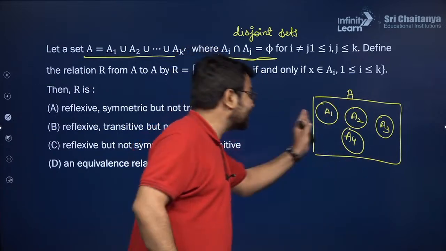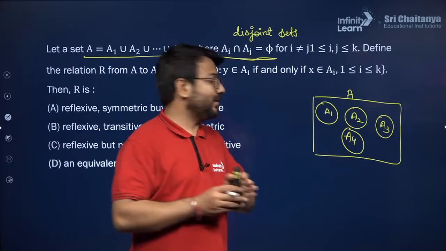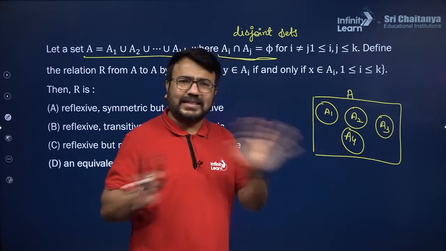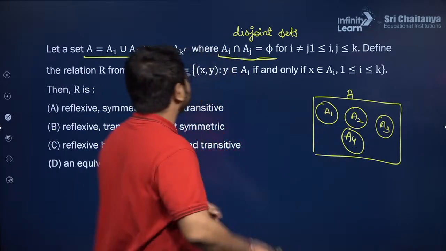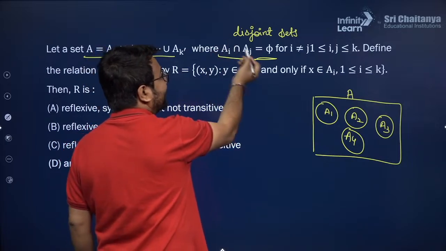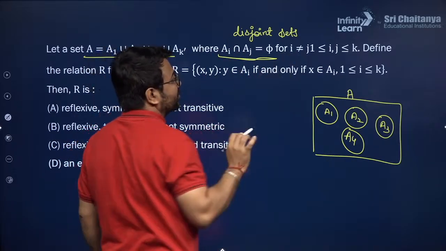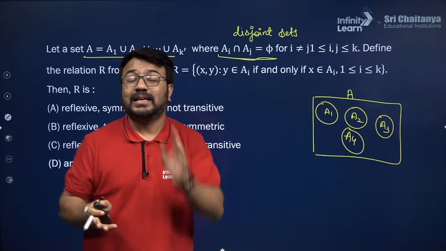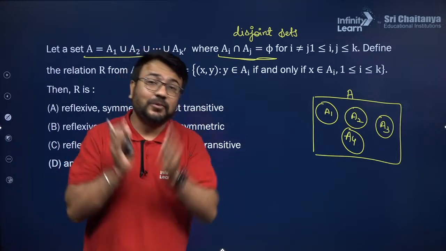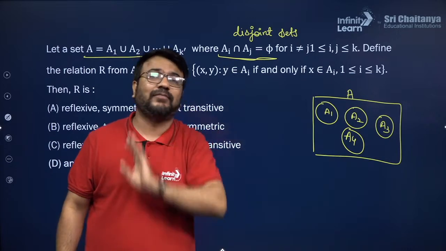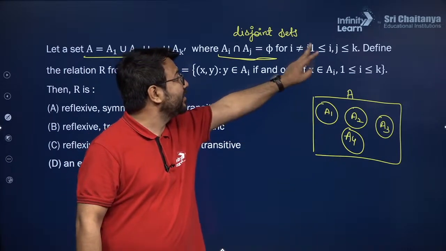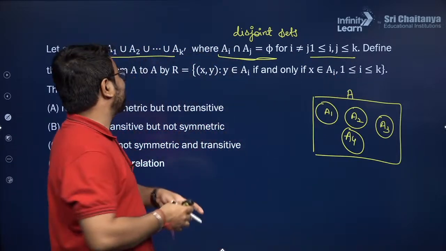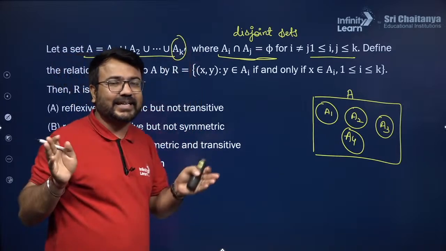Moreover, there is nothing common between them. If I consider A1 intersection A2, A1 intersection A3, A1 intersection A4, there will be nothing common between these partitions. So that is why AI intersection AJ is phi for I not equal to J. I not equal to J means if you take the intersection of A1 with A1, the result will be A1. But if you take the intersection of A1 with A2, then you will find the answer as phi. That is why it is mentioned I not equal to J. Now here I should be at least 1 and J should be at most K, because the maximum number of partitions that you are creating is K.